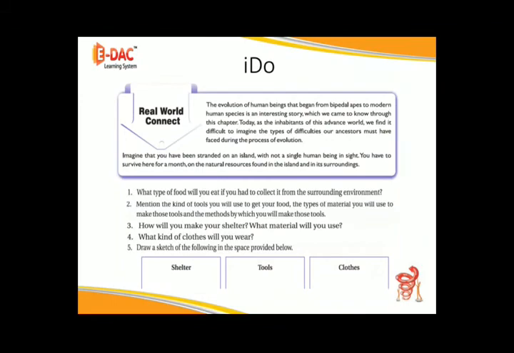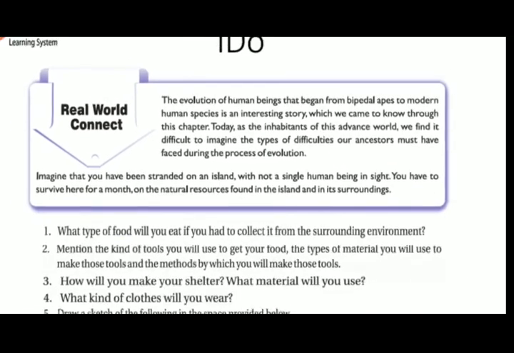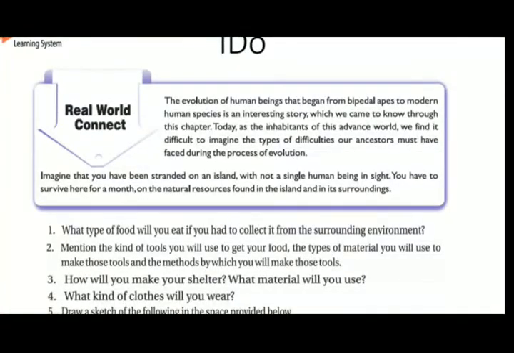I do. The evolution of human beings that began from bipedal apes to modern human species is an interesting story, which we came to know through this chapter.